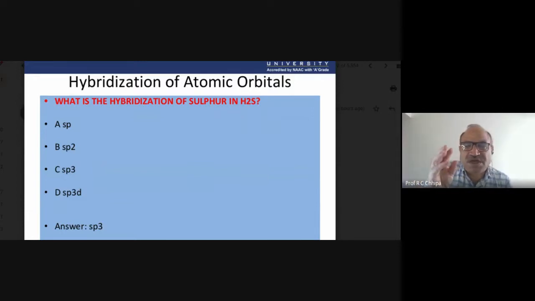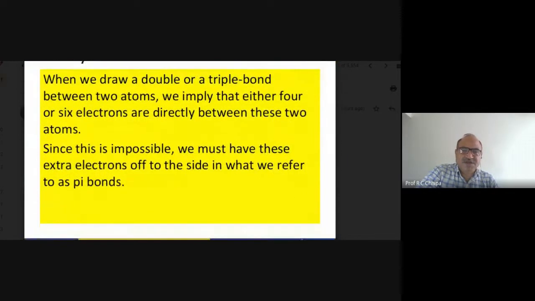In the case of sp3, special bonding and special characteristics are there. In the case of sulfur, that is sp2 hybridization. For oxygen, the electronic configuration is the same, but there may be differences in the shape of orbitals.